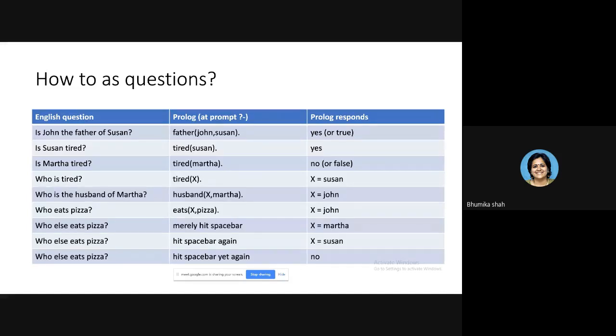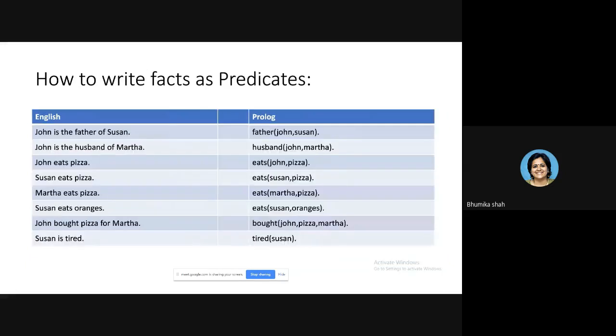Who eats pizza? Again we are asking the name of the person, so a variable should be used. So eats in bracket capital X comma pizza. We will go back and check. See, there are three eats predicates. Actually there are four, but the second argument pizza is matching in 3. Okay. So what should be your answer for X? In Prolog, even if a solution is found once, it will go ahead and keep on searching for more solutions.